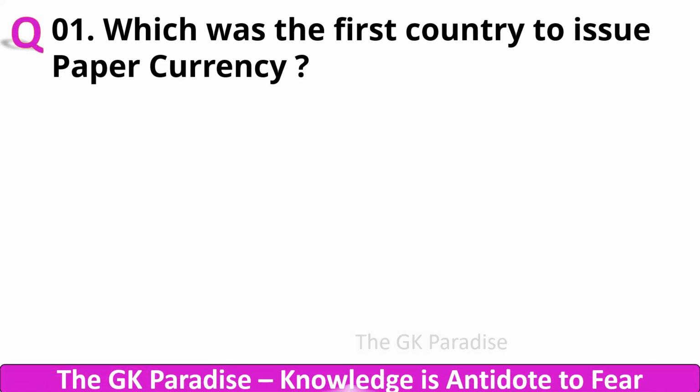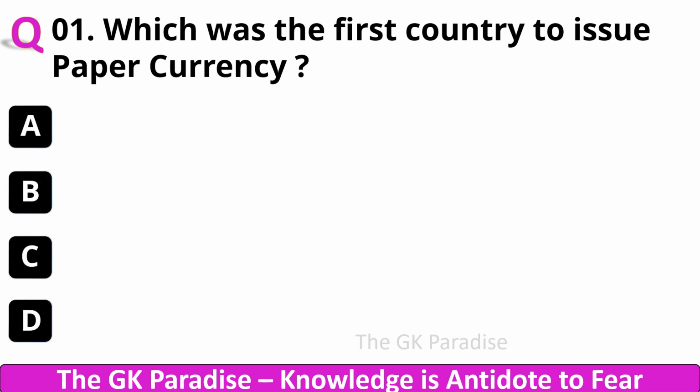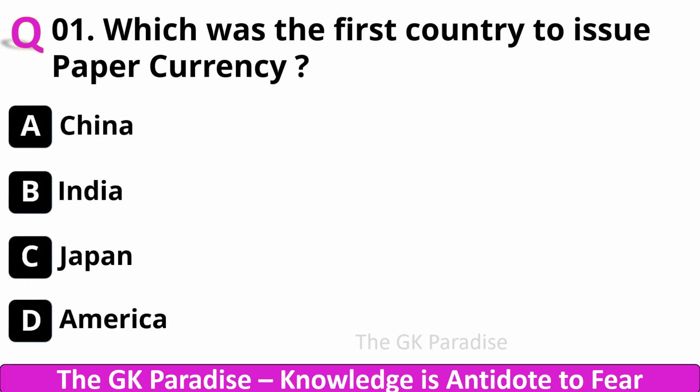Question number 1. Which was the first country to issue paper currency? Your options are A. China, B. India, C. Japan and D. America.